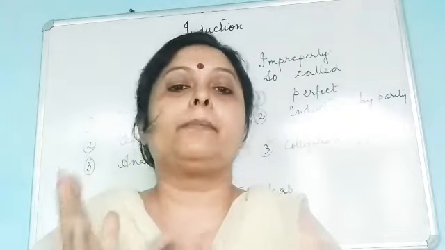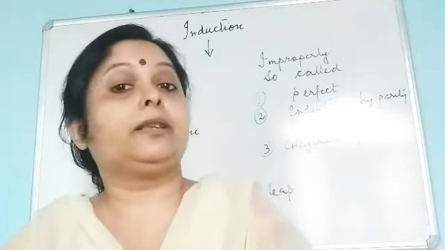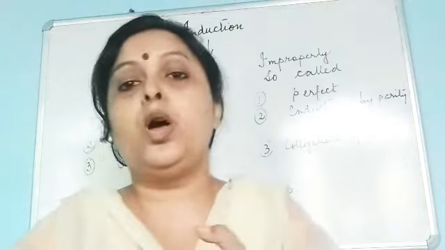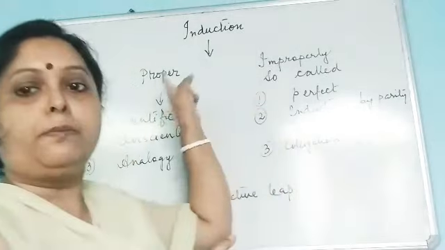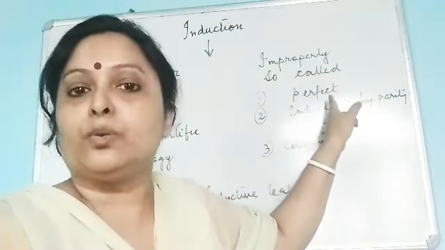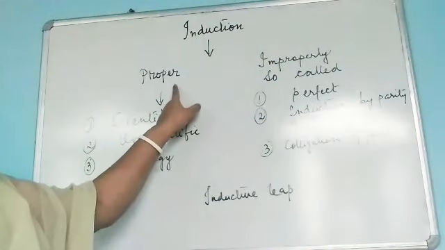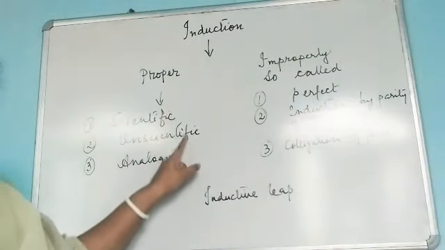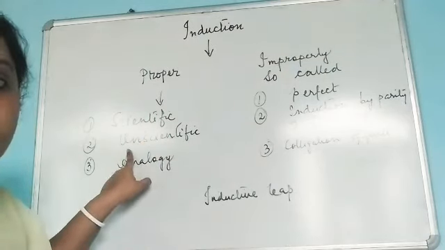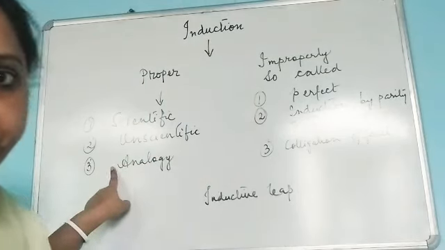In some cases we can assume that this is a kind of induction, but it is not actually proper induction, as there is no inductive leap. So we have divided induction into two parts: proper induction and induction improperly so called. Under proper induction, there are three kinds: scientific, unscientific, and analogy.